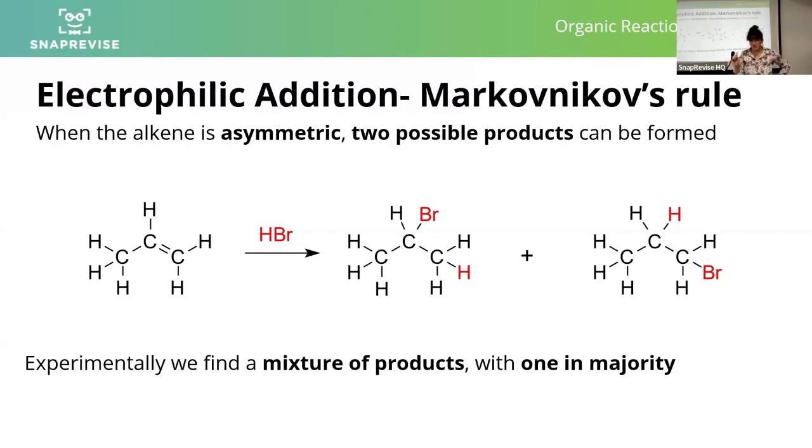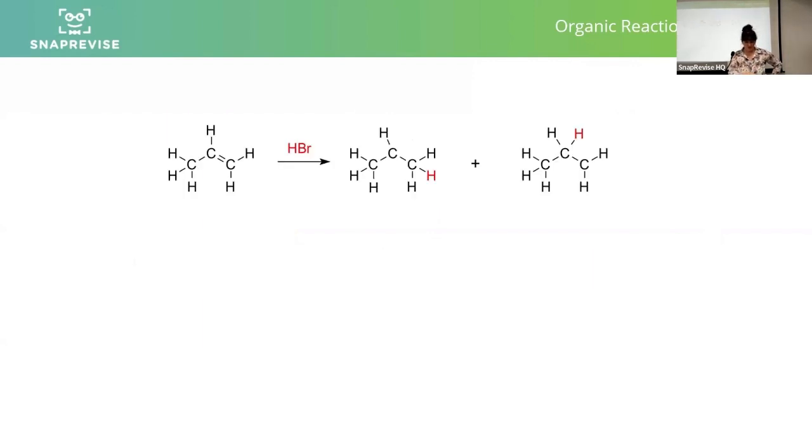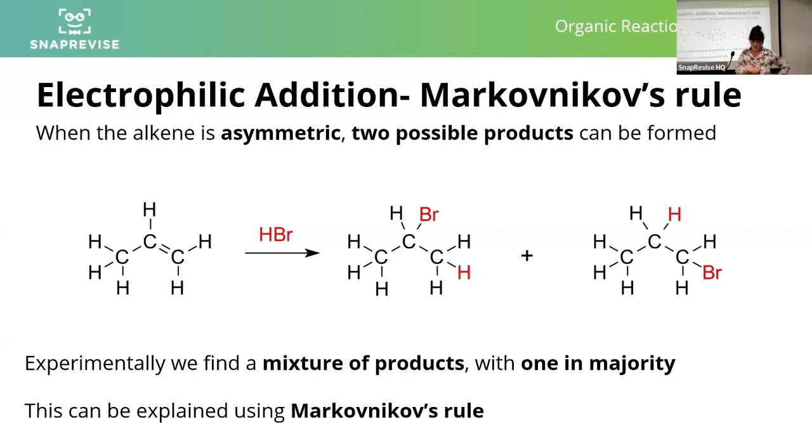And which is which comes under Markovnikov's rule, which is spelt differently in all the different exam boards, which is great fun. But oops, we've spelt it like this. So this can be explained using Markovnikov's rule. What is Markovnikov's rule? Can we remember? How do we determine which is going to be in majority and which is going to be in minority?